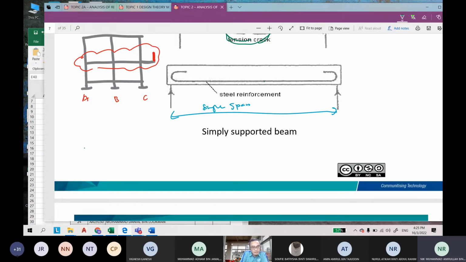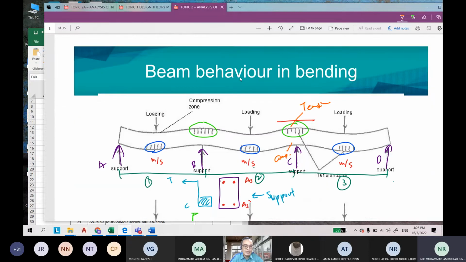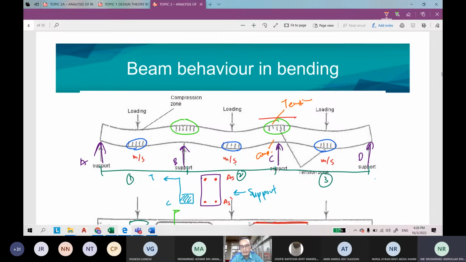So your beam should be like this one. This is your beam now. The support is here. This is support A. This is support B, and this is support C. So this part we call it as cantilever. How about the cantilever? For the cantilever part, we design the reinforcement. I mean the tension reinforcement, is it at the top or at the bottom? Anybody can answer?